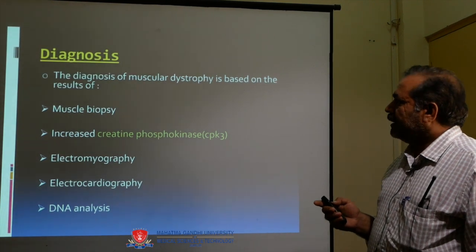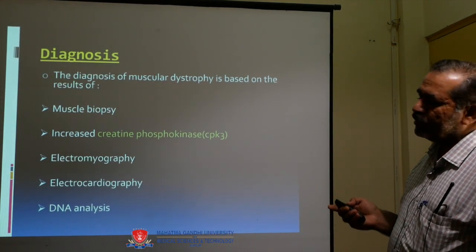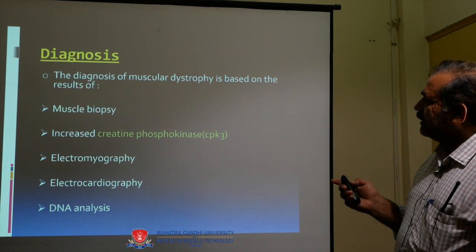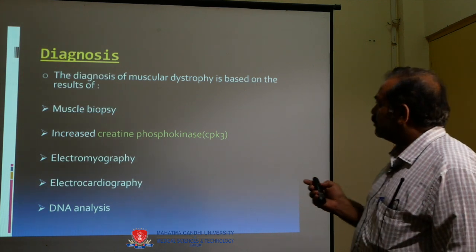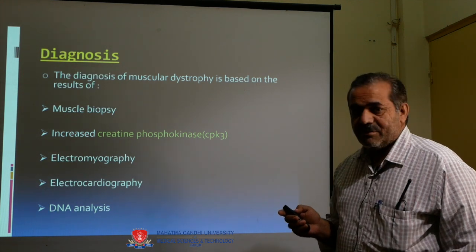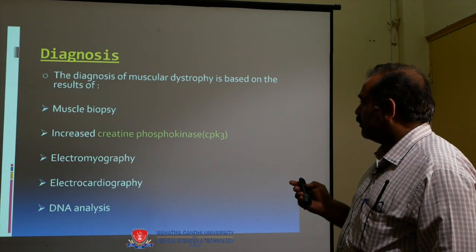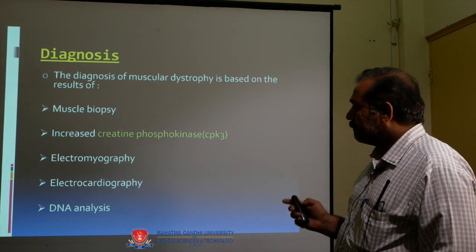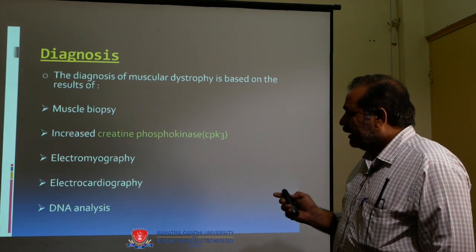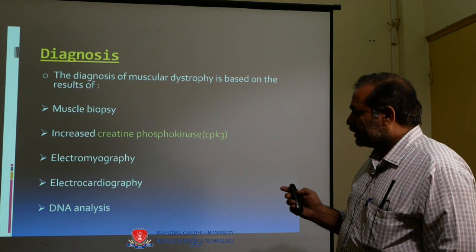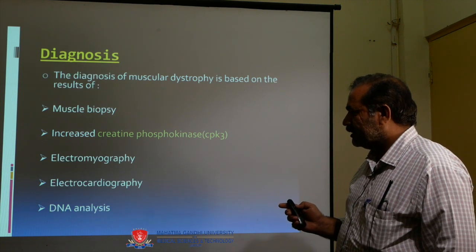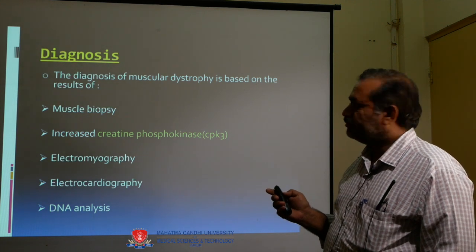Now come to the diagnosis. How to diagnose muscular dystrophy? The diagnosis is based on the results of muscle biopsy. Second is increased creatine phosphokinase. Third is electromyography. Fourth is electrocardiography. Fifth is DNA analysis.